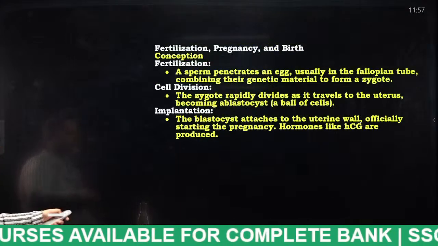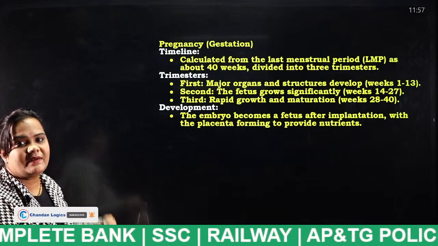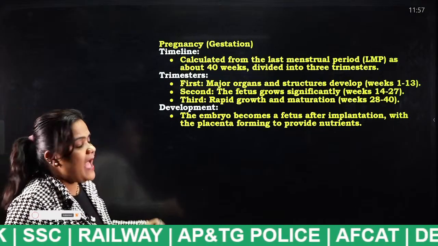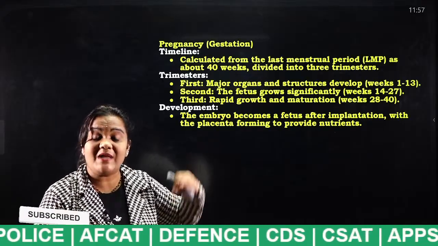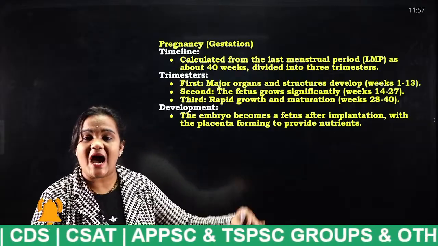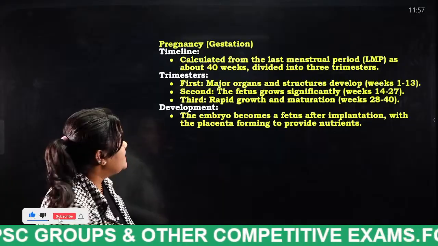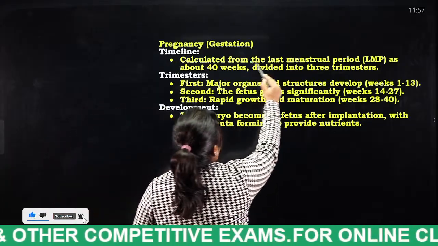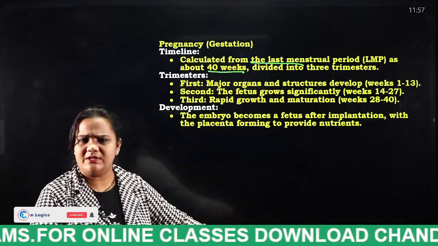Fertilization, cell division, implantation, we all discussed this. So pregnancy is nothing but gestation. Timeline: how can we calculate the pregnancy, students? From their last menstrual cycle, the pregnancy countdown starts. That is known as what, students? LMP, about 40 weeks, 3 trimesters.